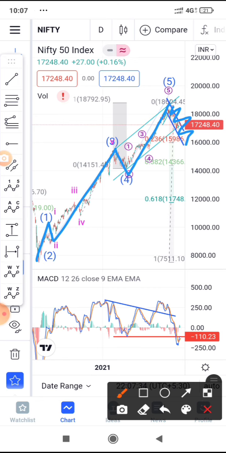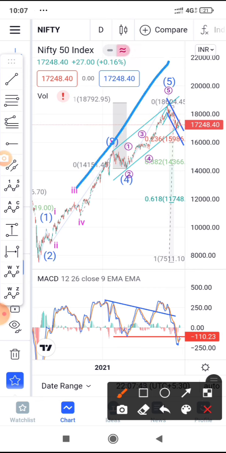Another thing I want to tell you: we have shared a video on how to spot a potential crash. You can watch that video on the link above. There we mentioned that after 3 or more divergences on MACD or RSI, a final push comes.